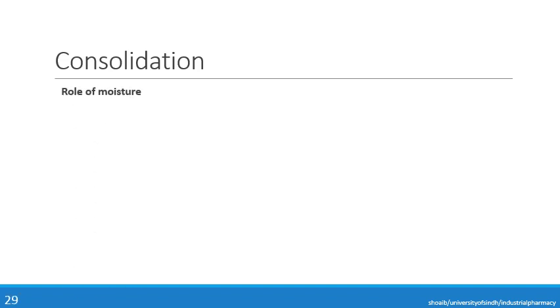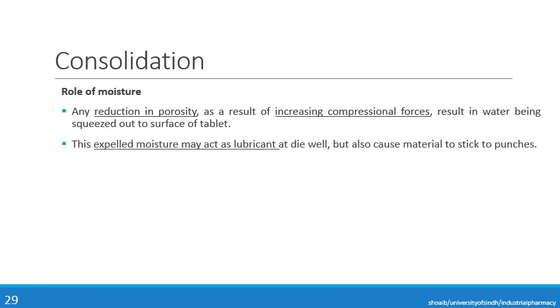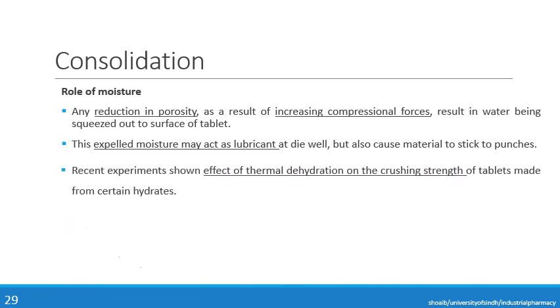As earlier said, when the material containing moisture is compressed, the moisture goes into the voids. But if it is compressed more, with increased compressional forces, the moisture will come to the surface of the tablet. The expelled moisture may act as a lubricant at the die wall, but if it is excessive moisture, it may cause the material to stick to the punches.